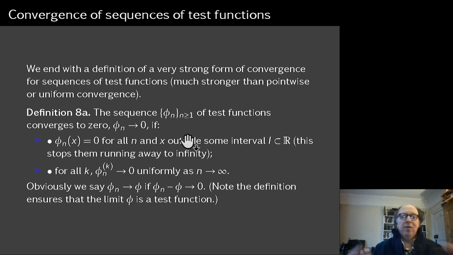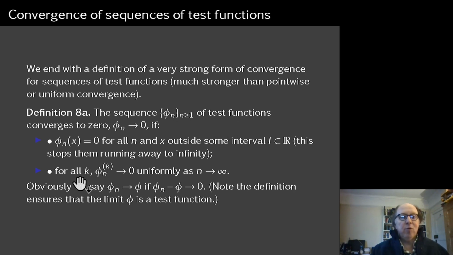And what that does is it stops you having one of these silly examples where your test functions move along as you change n and they go off to infinity, so there's always somewhere where they're non-zero. So that just keeps them within reach, as it were.